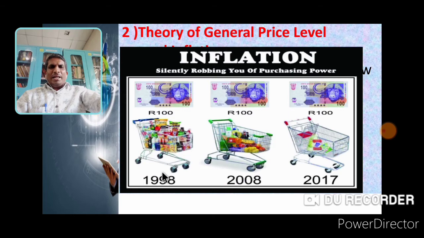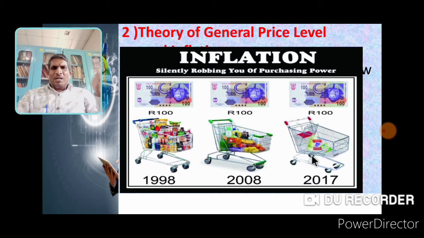Prices of 1998, 2008 and 2017. Here 100 rupees is constant. In 1998 we had 100 rupees to buy all these goods or commodities. Then in 2008 and 2017, the general price level increases. It is called inflation, because compared to the 1998 price, the 2017 price has risen, and the value of money also decreases.